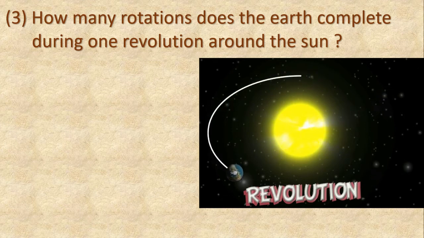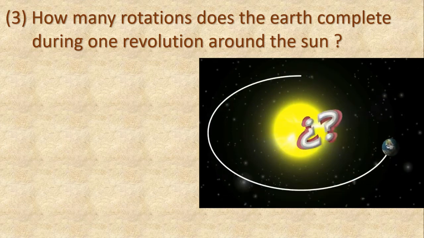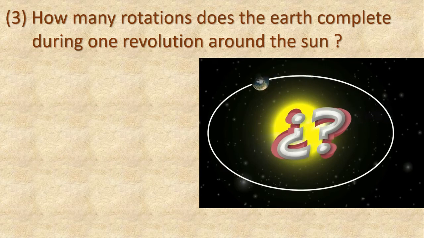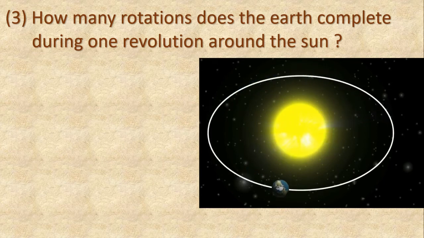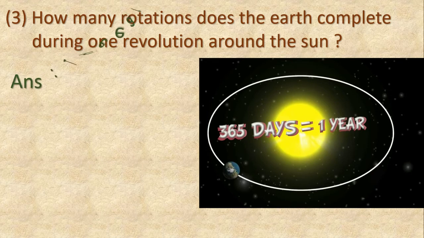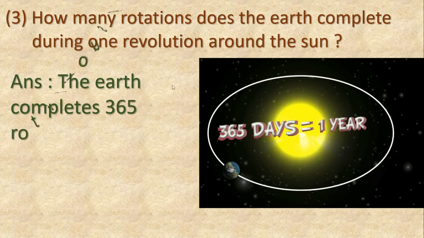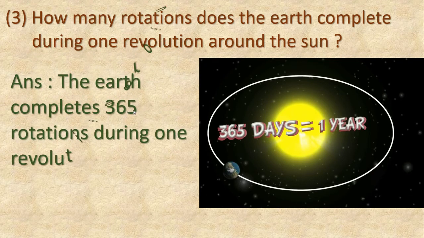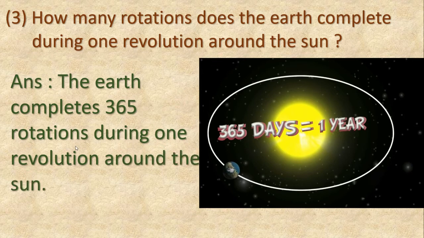Here you can see. Yes, this is one revolution and it takes 365 days to complete 1 year, isn't it? You know that because of the rotations we get days and nights, isn't it?